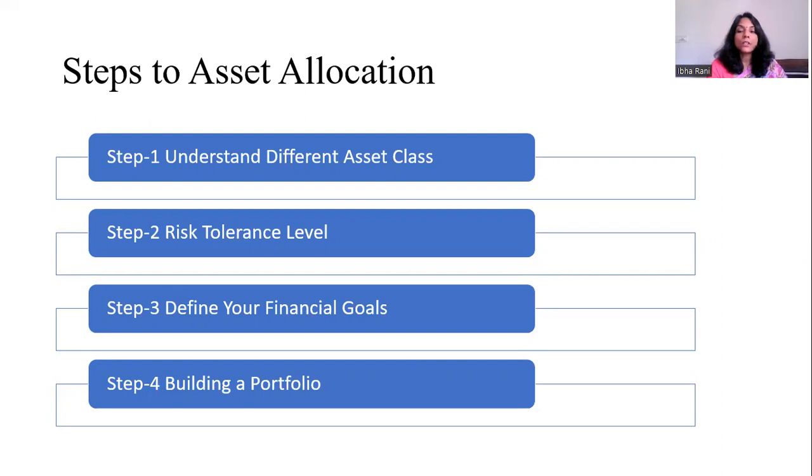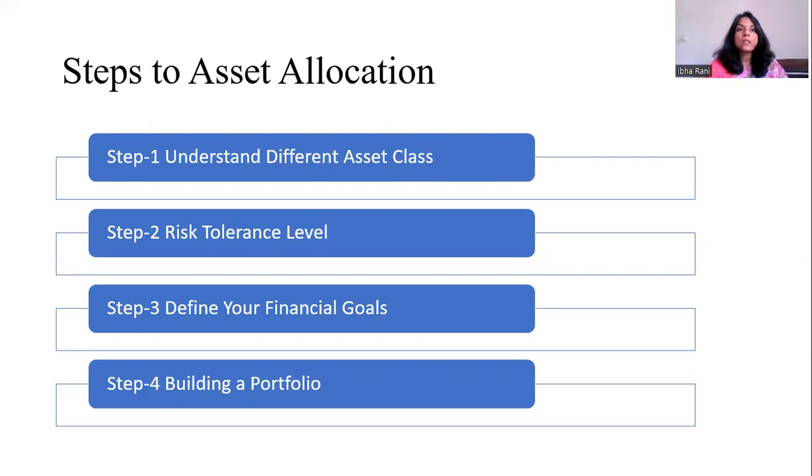Cash or cash equivalent refers to your savings accounts. An investor has to keep a certain amount as liquid assets so that they can utilize it if required in some situation. So the first step under asset allocation is to understand different asset classes.